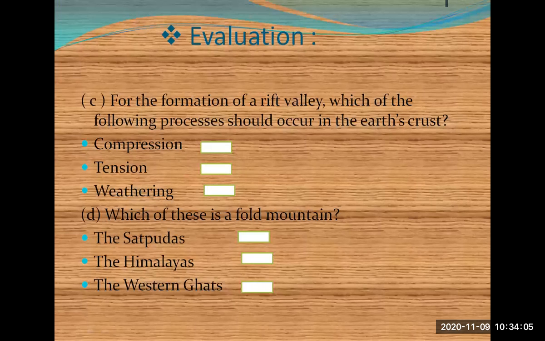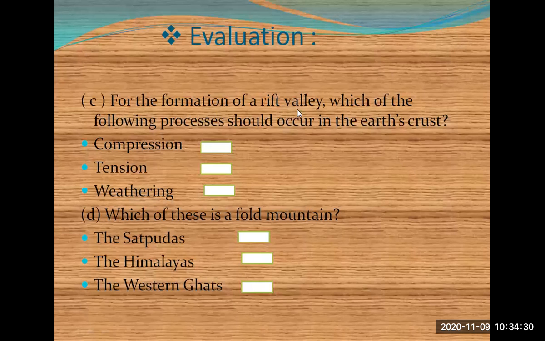Next. Yes, Shweta, please give the answer of the third one. I'll read it out for you.